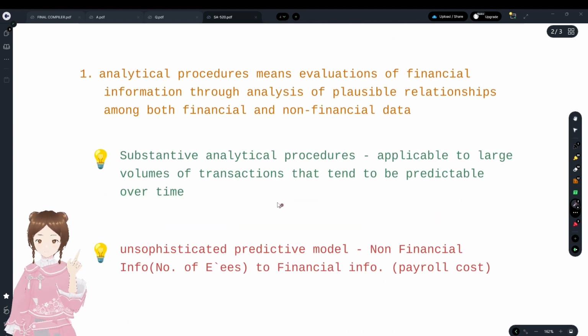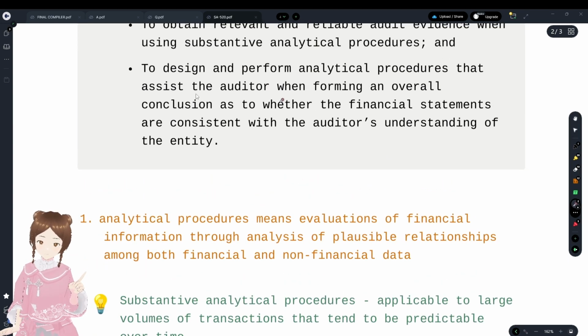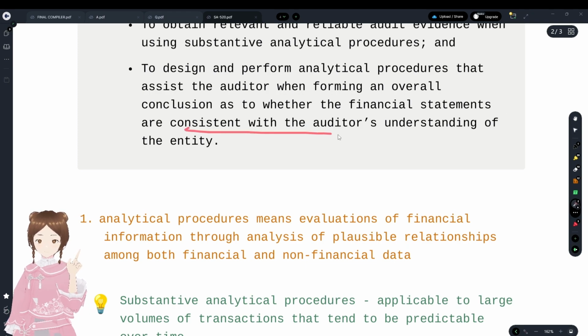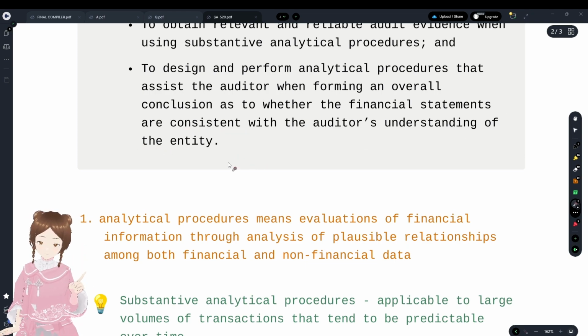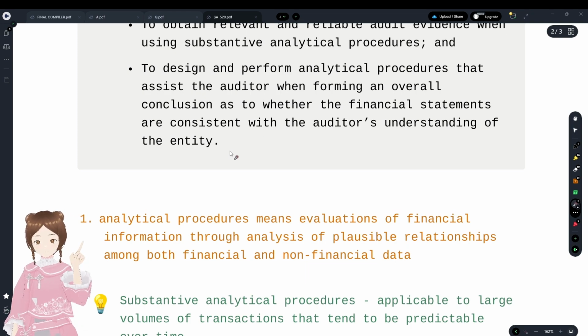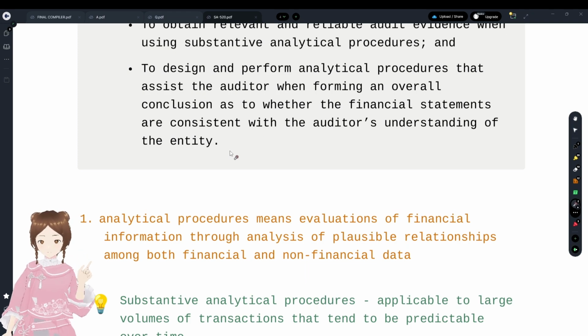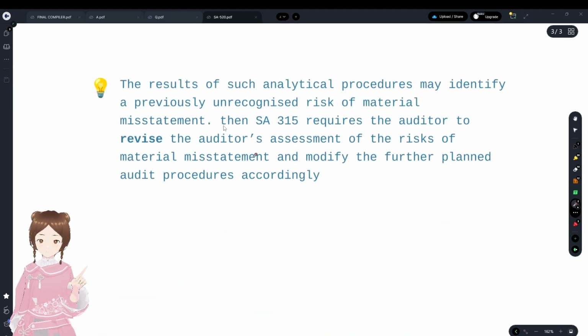Why have they included SA 315 with this objective? It would assist the auditor in finding whether results were consistent with the auditor's understanding of the entity. That's what they're talking about.